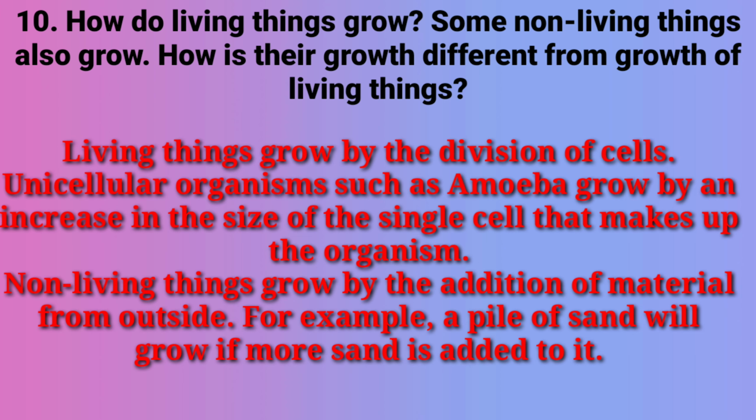For example, a pile of sand will grow when more sand is added to it, but a plant grows due to internal increase in the number of cells. Right? A living organism always grows due to internal change, whereas non-living things grow due to external change.